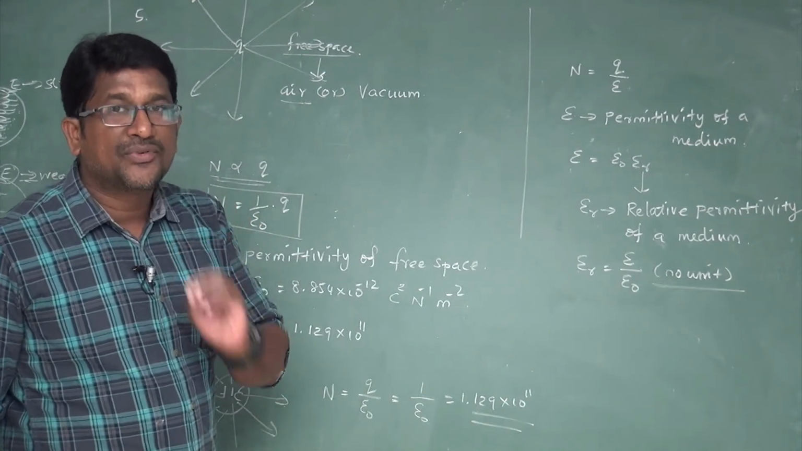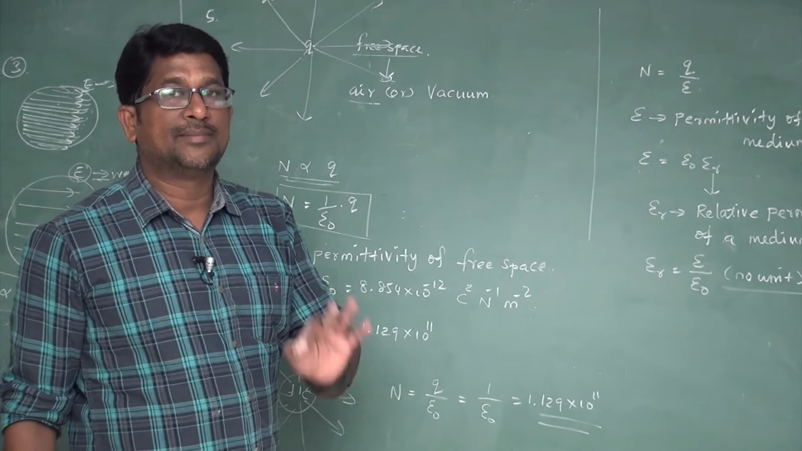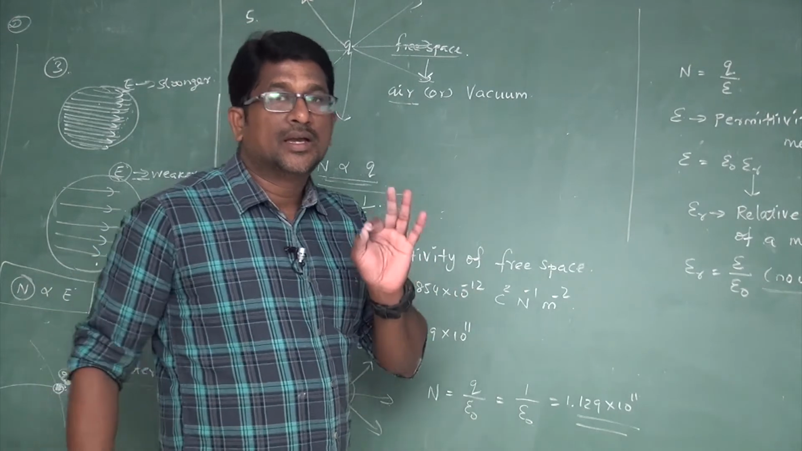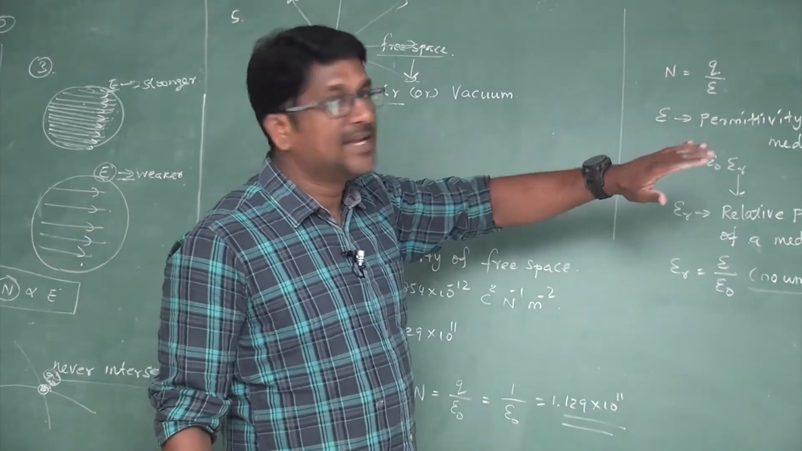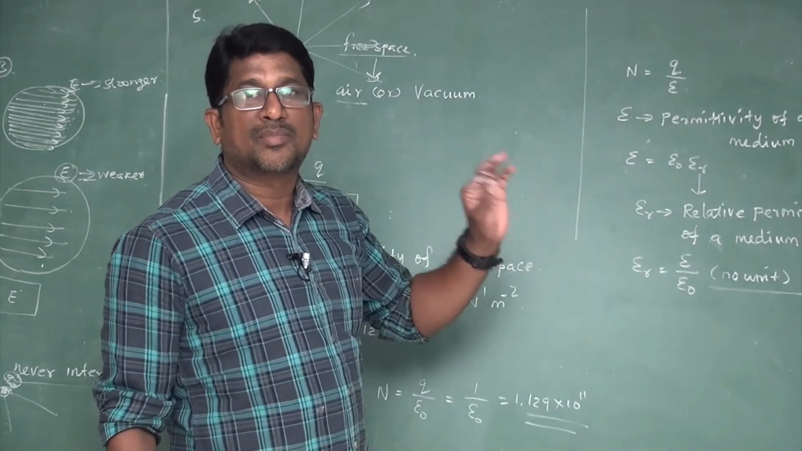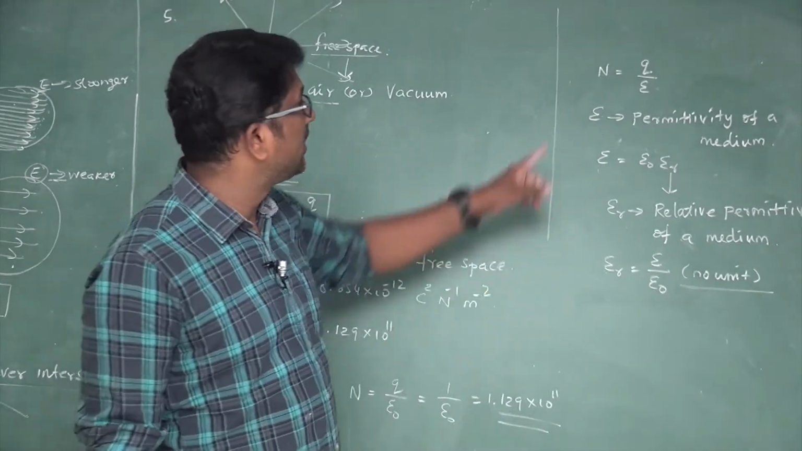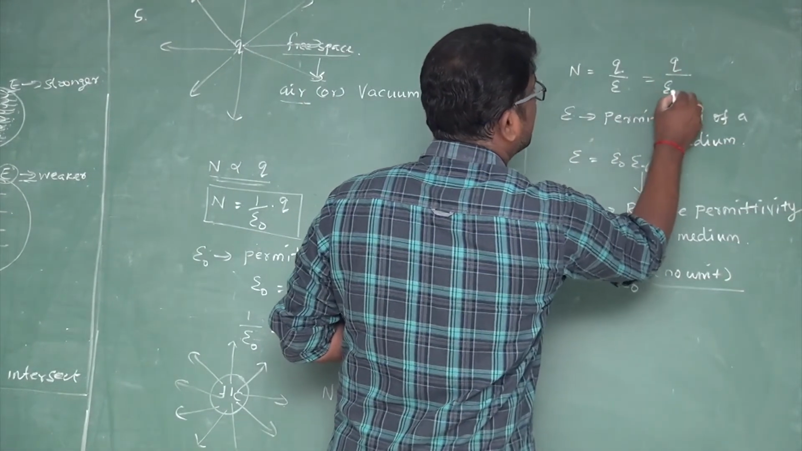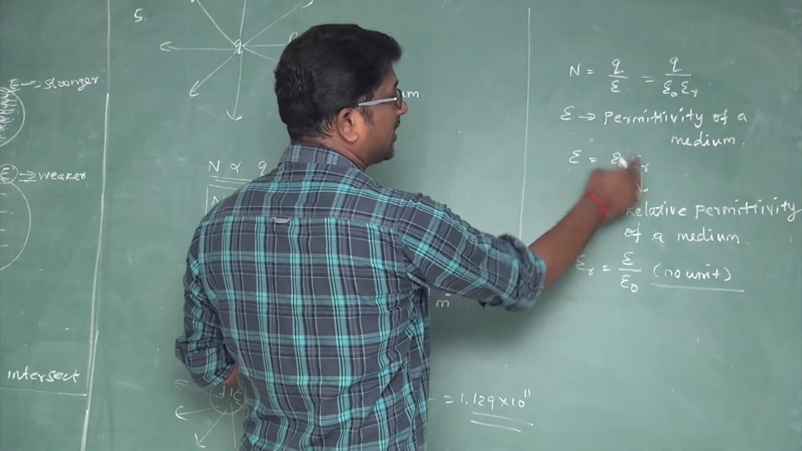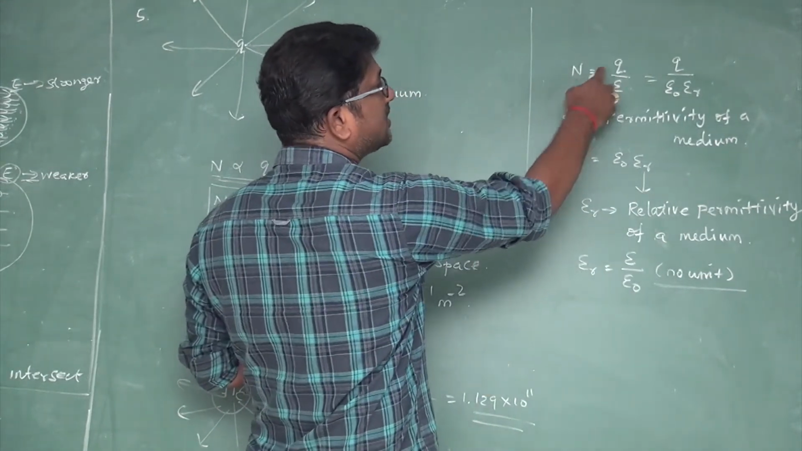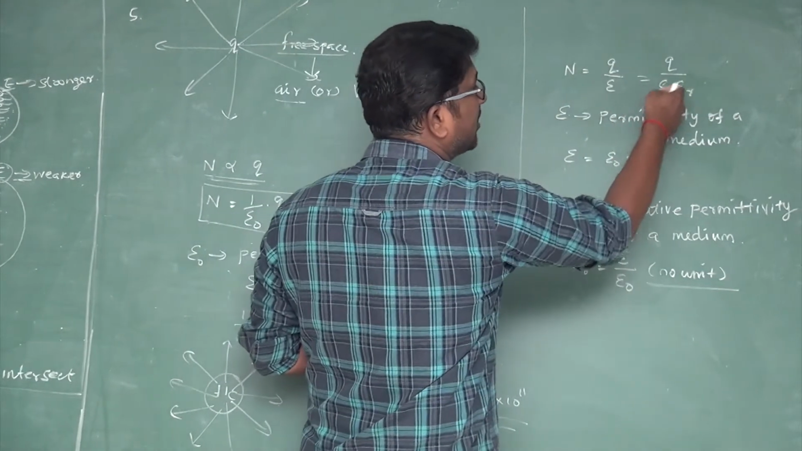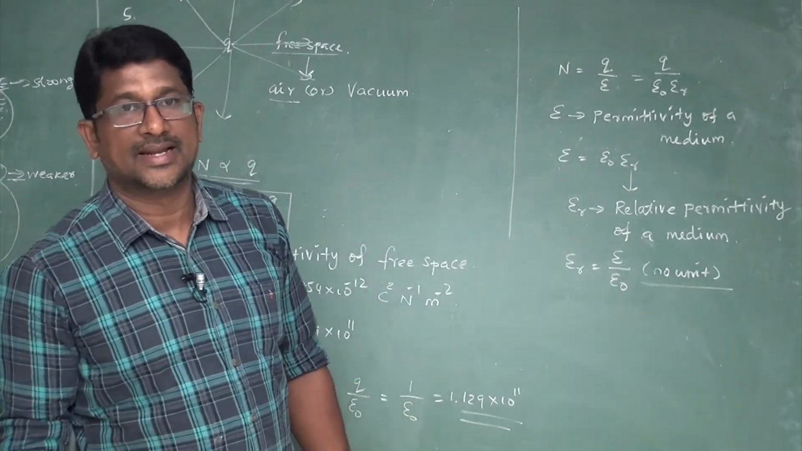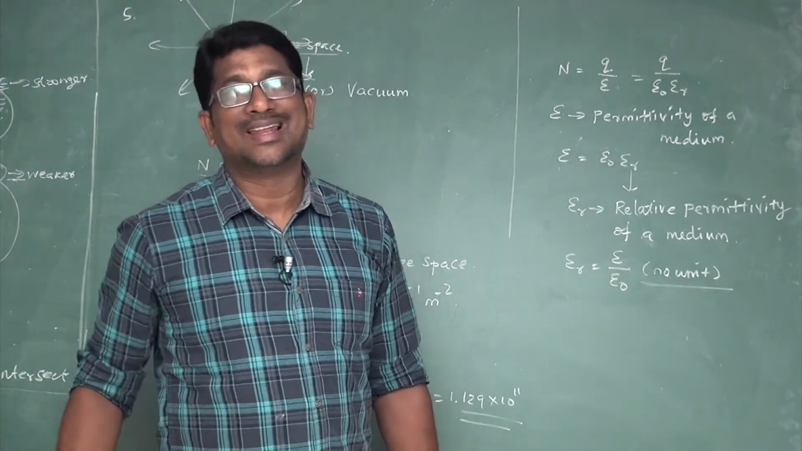So, the number of electric field lines originating from a point charge, if the charge is in free space, is given by n equal to q divided by epsilon naught. If the charge is placed in a medium other than air or vacuum, the number of electric field lines originating from it is given by n equal to q divided by epsilon, or q divided by epsilon naught into epsilon r, because epsilon is equal to epsilon naught into epsilon r. So, these are the properties of electric field lines, or properties of electric lines of force, right.